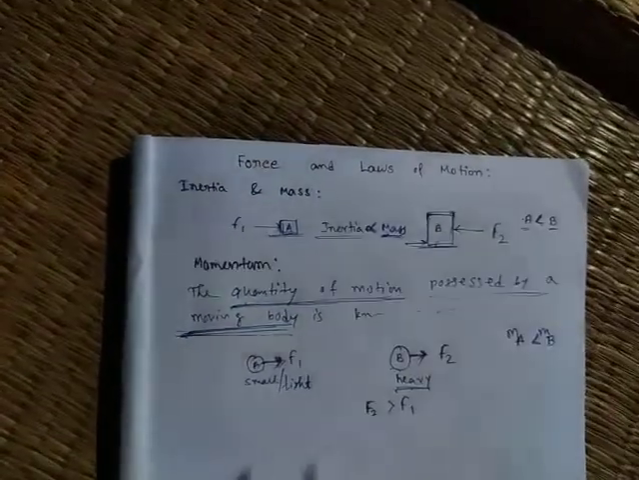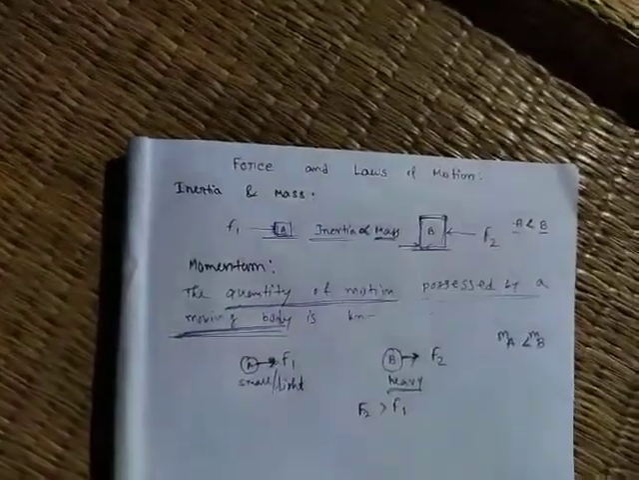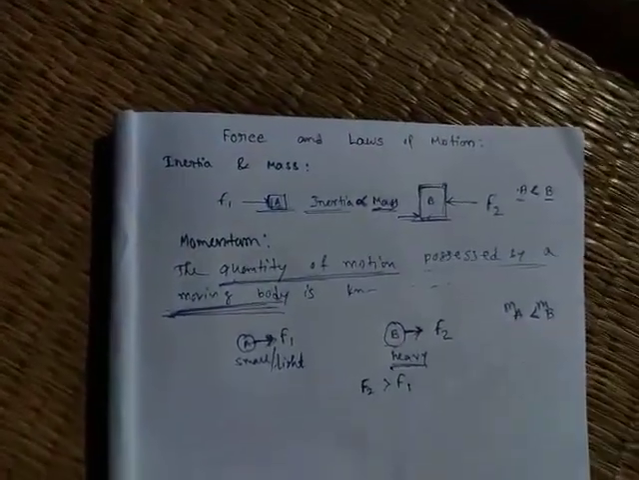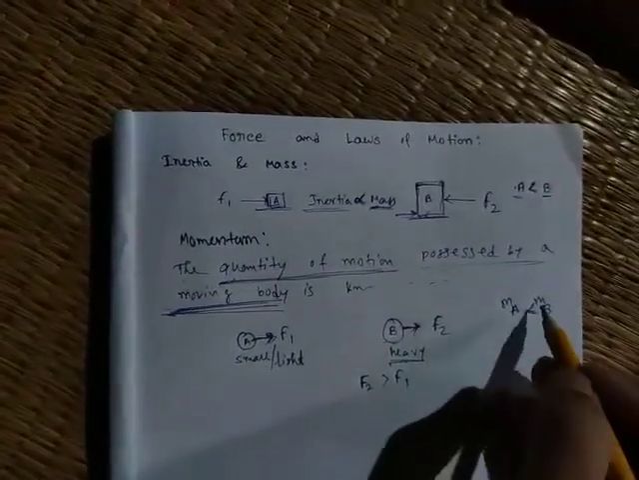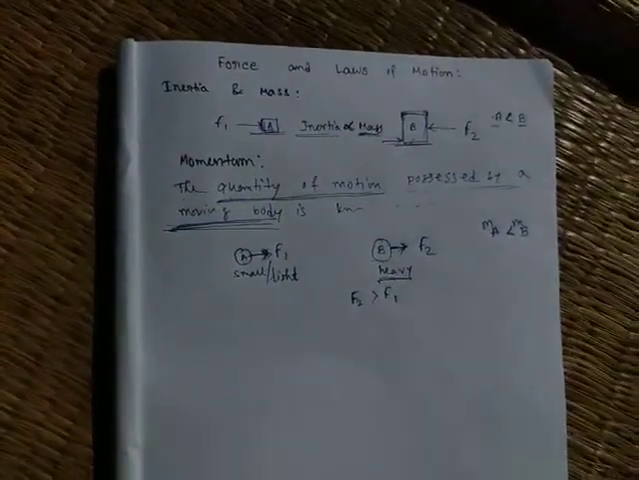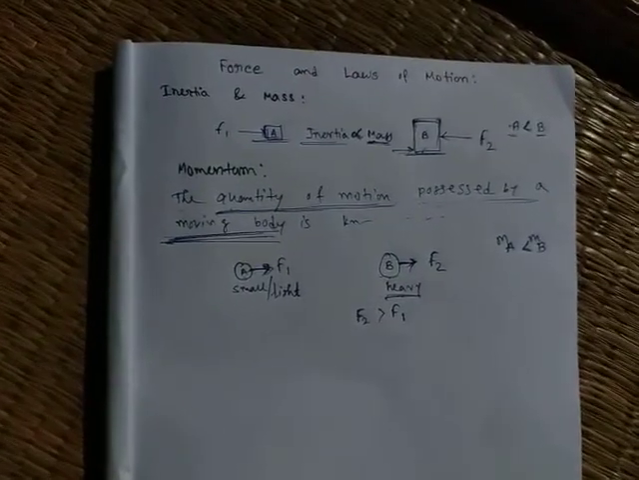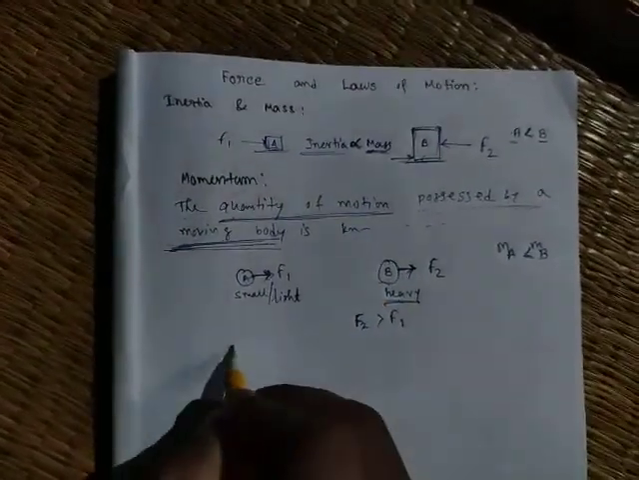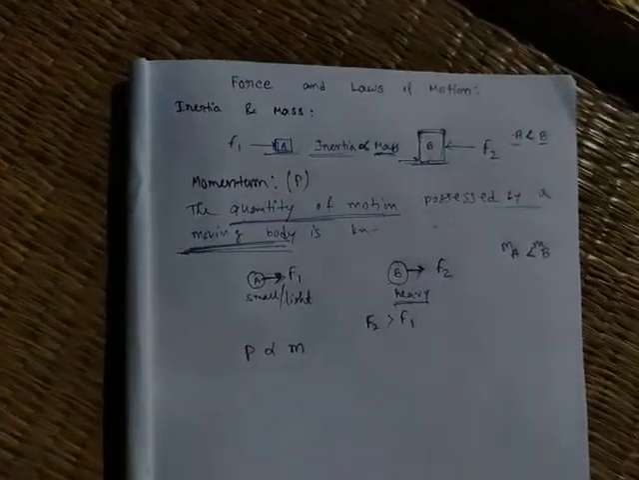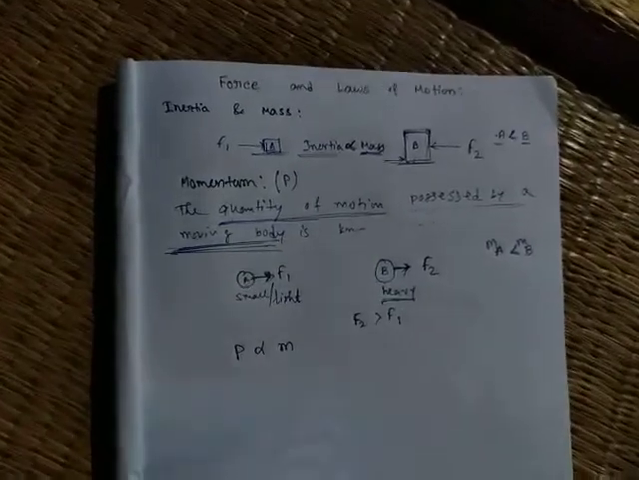So we can say the momentum is directly proportional to the mass. Heavier object means the mass is greater, so momentum of the heavier object is greater. That means momentum is directly proportional to the mass. We denote momentum by P. That means P is directly proportional to mass. Clear?